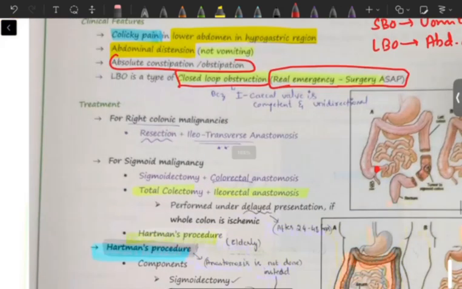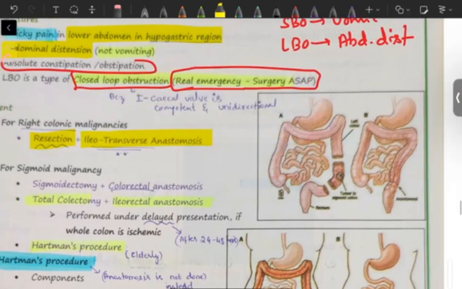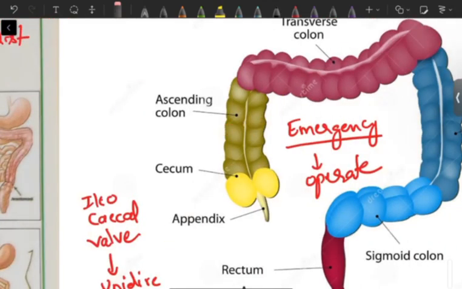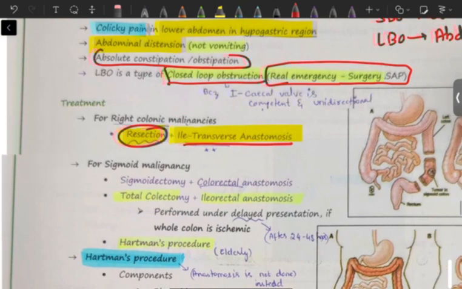Okay, so what is the treatment for right colonic malignancies? Just like we said, for large bowel obstruction the most common cause is malignancy. It depends on where the malignancy arises. So if there is right colonic malignancy, the treatment is resection and ileotransverse anastomosis. Suppose the right colon, that is the ascending colon, has a malignancy somewhere here. They will resect this part and whatever ileum was remaining, they will connect it to the transverse colon. That is called ileotransverse anastomosis. So resection and ileotransverse anastomosis.